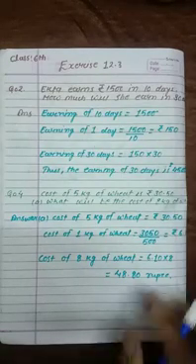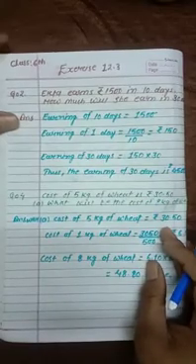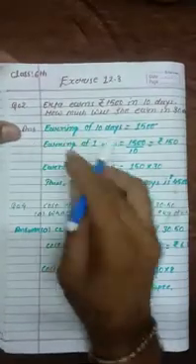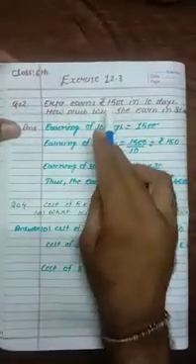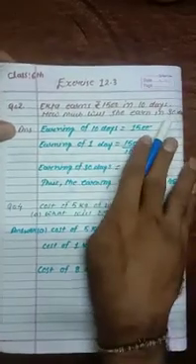Hello everyone. Today we are going to solve the exercise of 12.3 ratio and proportion of class 6. Now come to the question. In the question it says that Ekta earns rupees 1500 in 10 days. How much will she earn in 30 days?